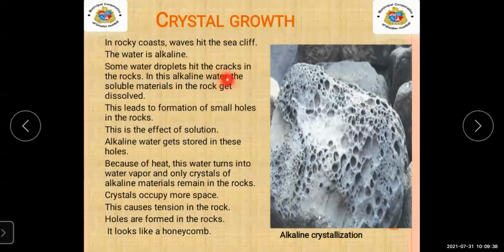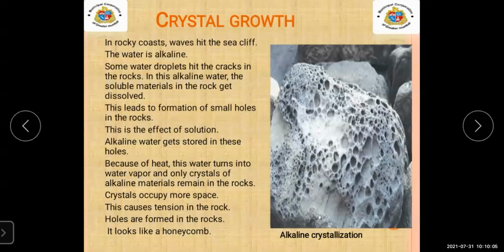In this alkaline water, the soluble materials in the rock get dissolved. Due to this, what happens, student? Continuously the sea waves hit the rock.